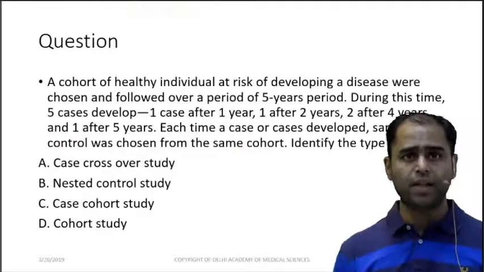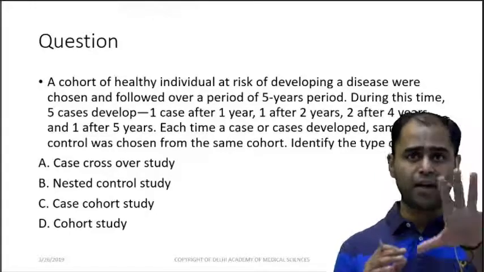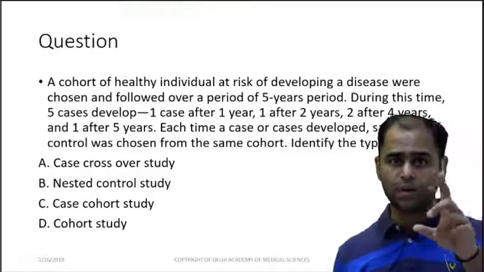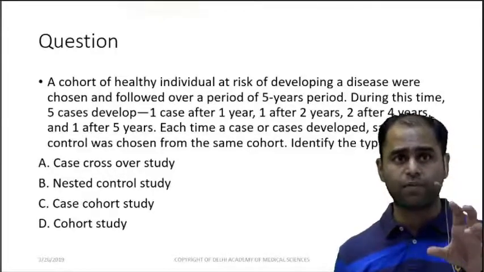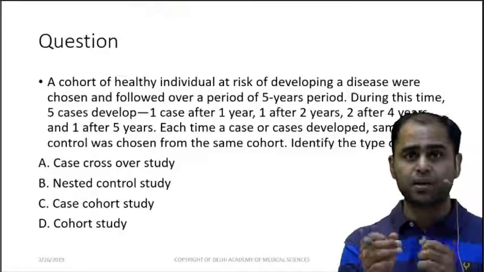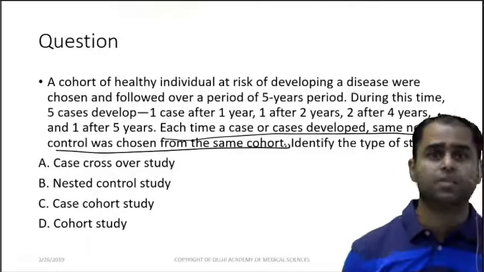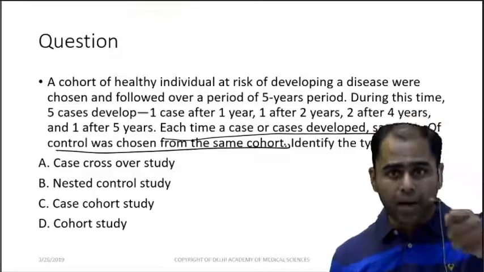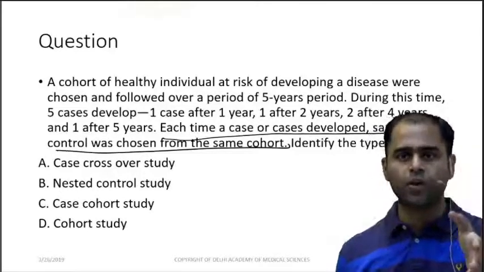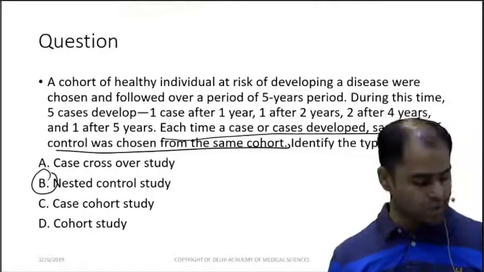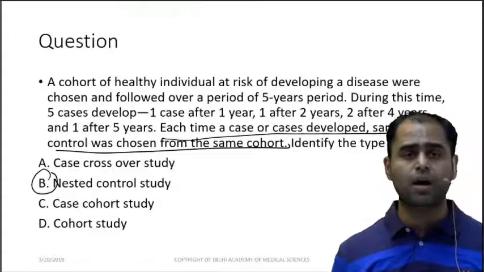Now let us look into this question. A cohort of healthy individuals at risk of developing a disease were chosen and followed over a period of 5 years. During this time, 5 cases come up. 1 case after 1 year, 1 case after 2 years, 2 after 4, and 1 after 5. Each time a case developed, the same number of controls were chosen from the same cohort. That means the moment there is a case, you are taking a control. So this is a nested case control study.